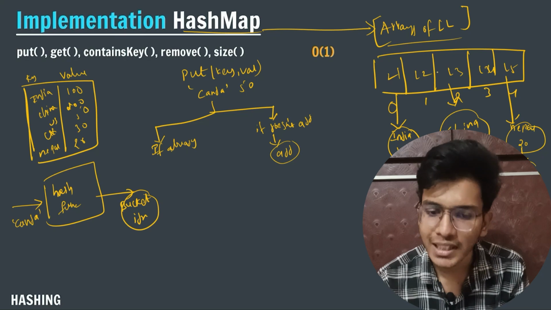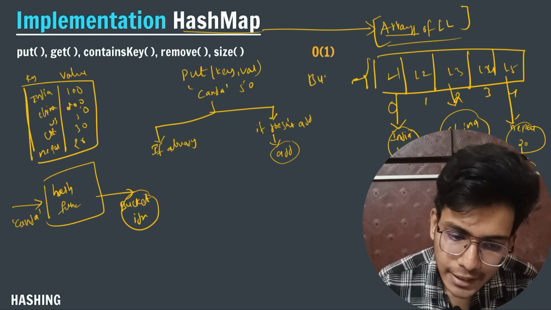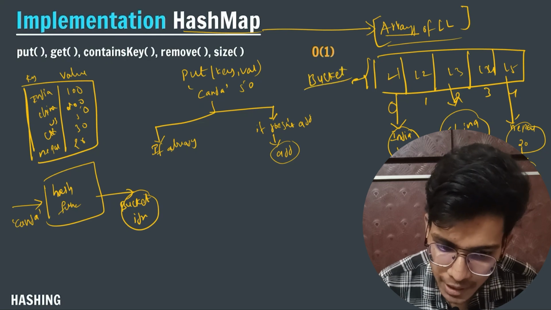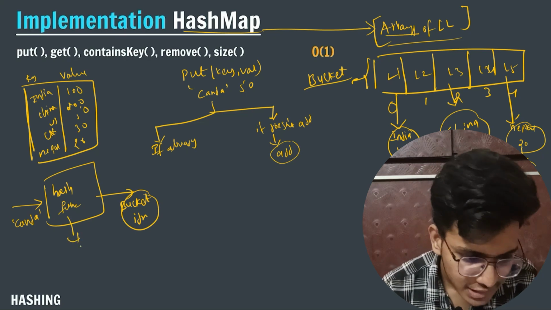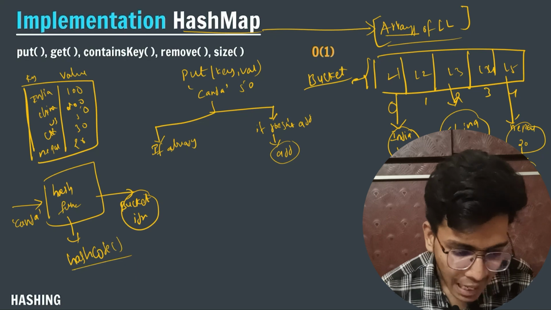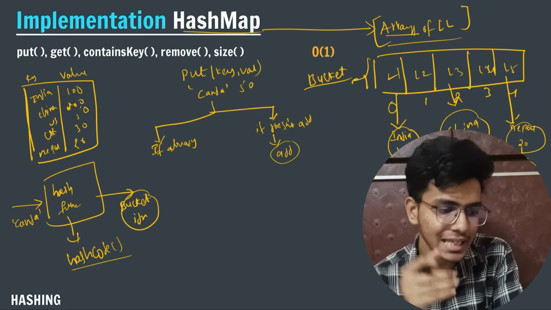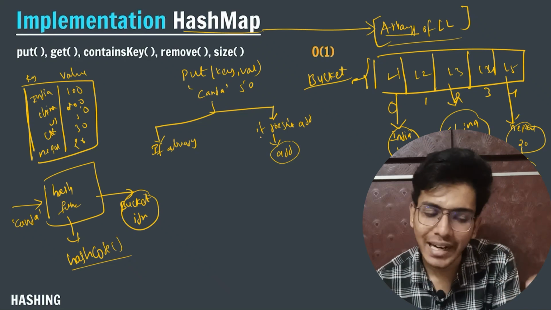Generally the terminology is, in place of an array, we call this array a bucket. In Java we call this hash function hash code. This hash code will take the key value as my parameter, and it will give the bucket index as output.